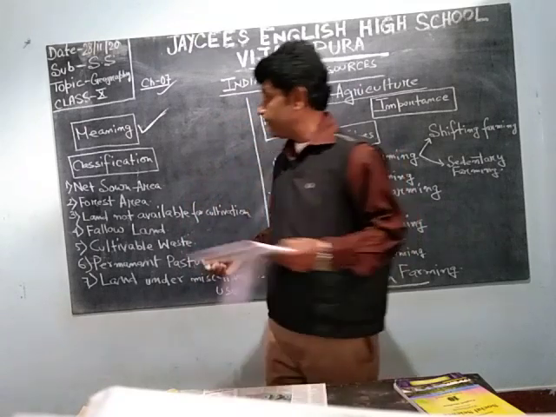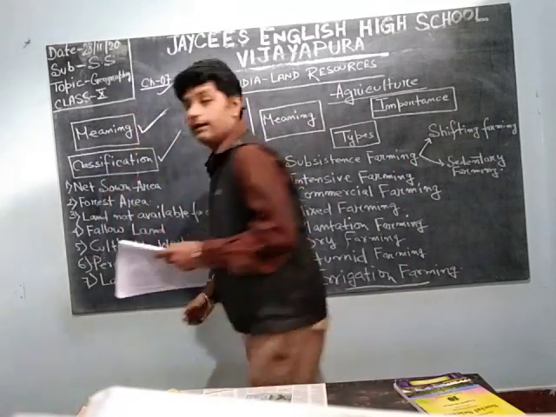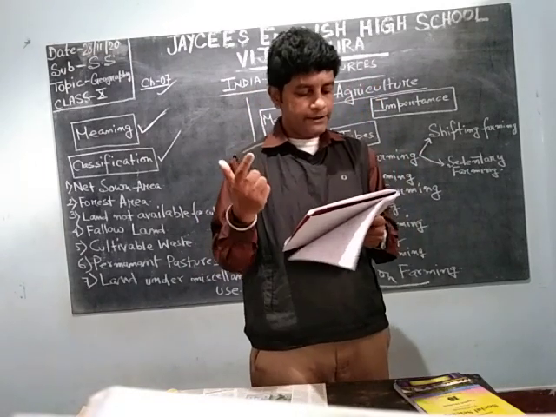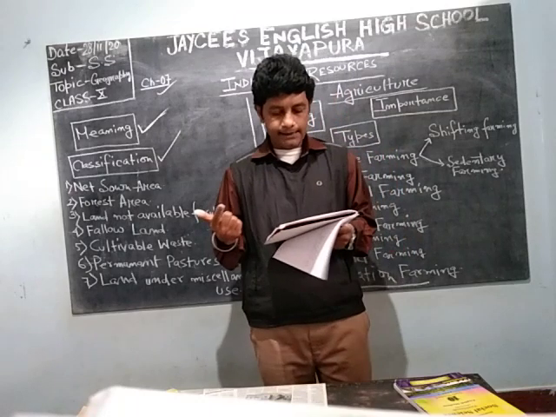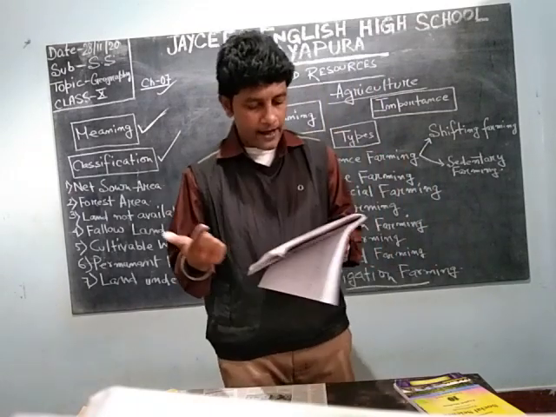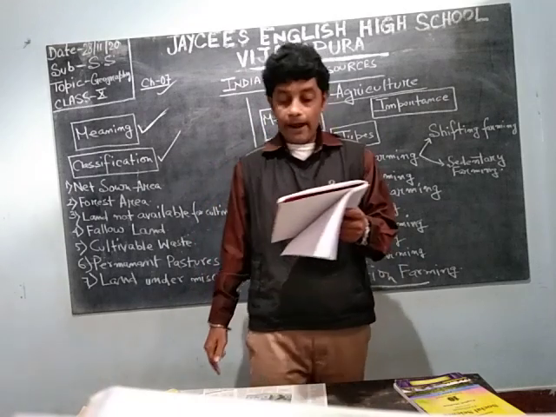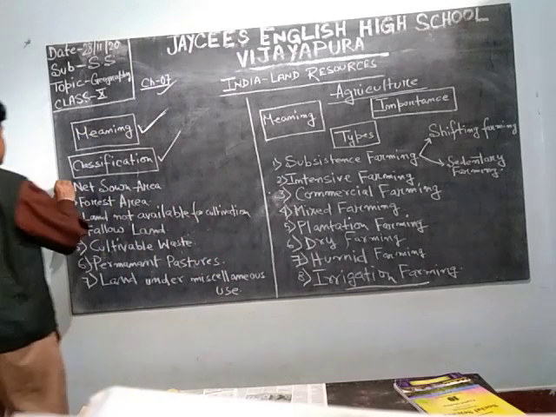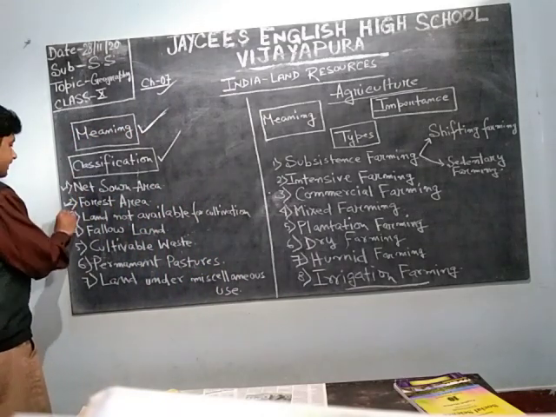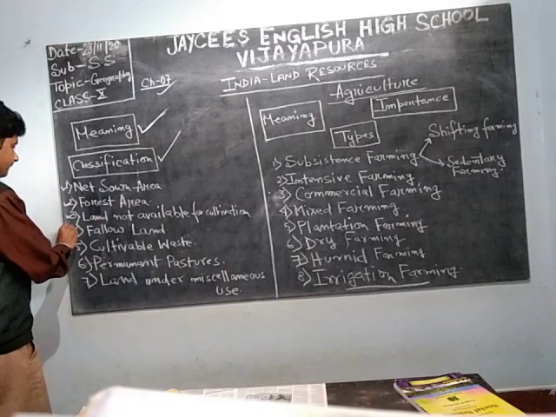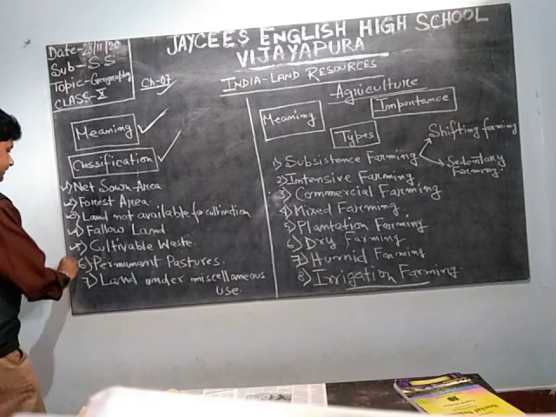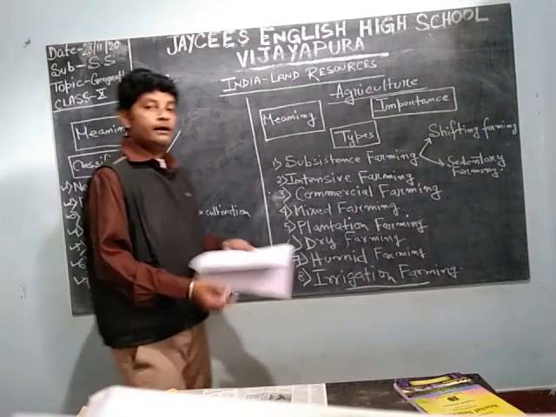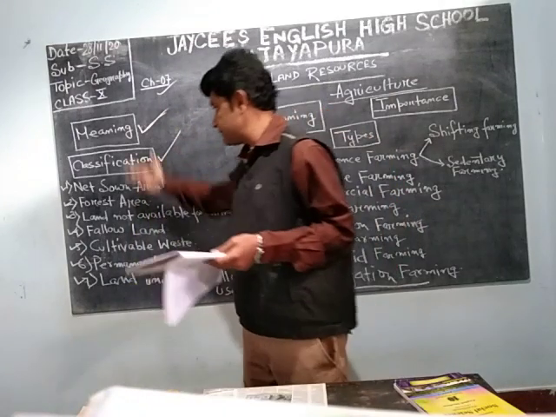Now we will go for the classification of this land. On the basis of various factors such as relief features, climate, soil, population density, and socio-economic and technical factors, land resources are widely classified into 7 categories. What are those 7 categories? Net area sown, forest area, land not available for cultivation, fallow land, cultivable waste, permanent pasture, and land under miscellaneous use. Now we will go one by one and understand what these are.